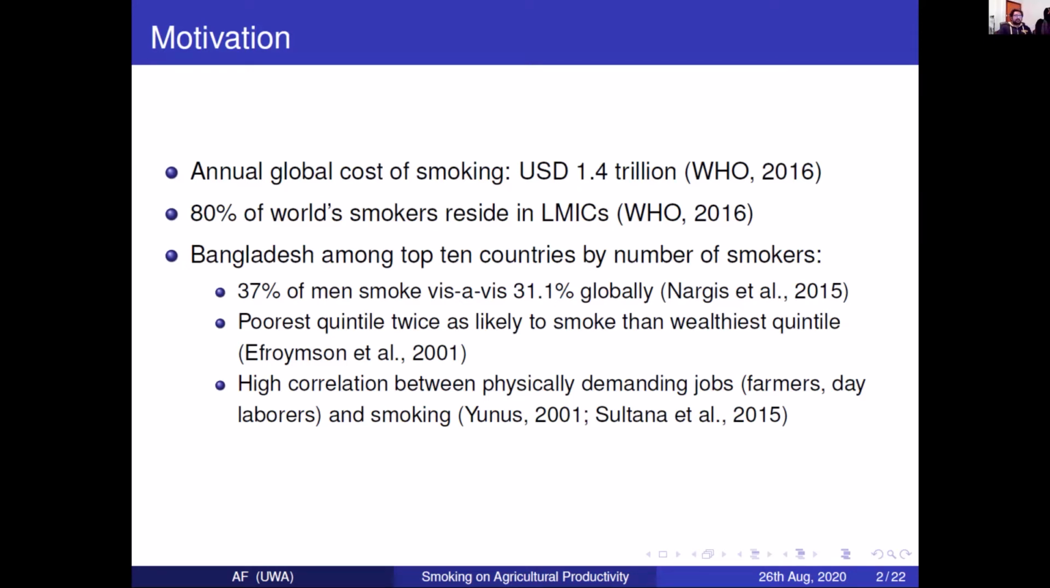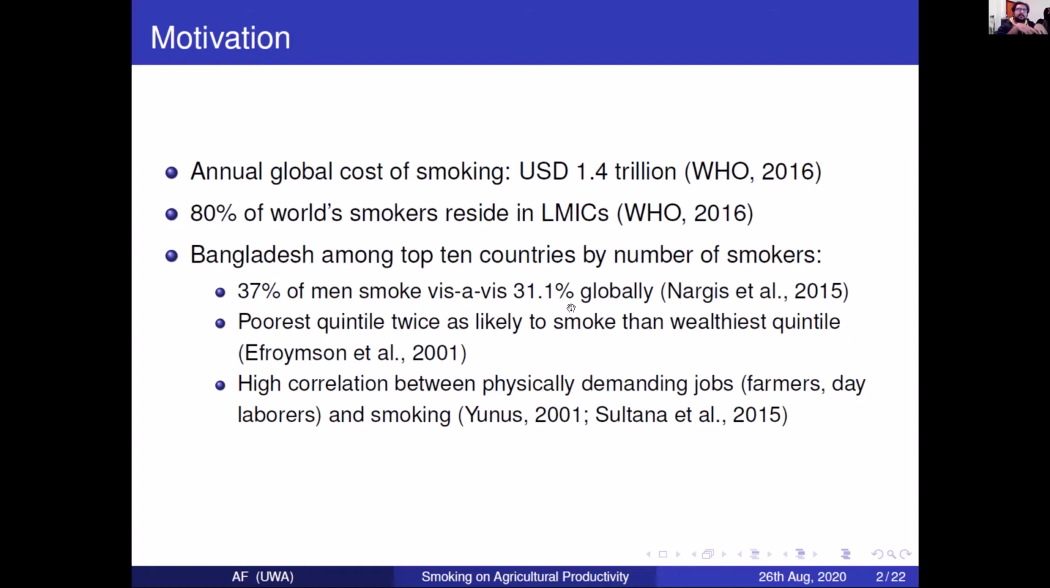Now, what's interesting is that 80% of the smokers in the world reside mostly in LMICs. Among the top 5 countries, Bangladesh is there. The average smoking rate of men is about 37%, whereas globally it's about 31%. On top of that, the poorest quintile, so the poor people, are twice as likely to smoke than the wealthiest quintile.